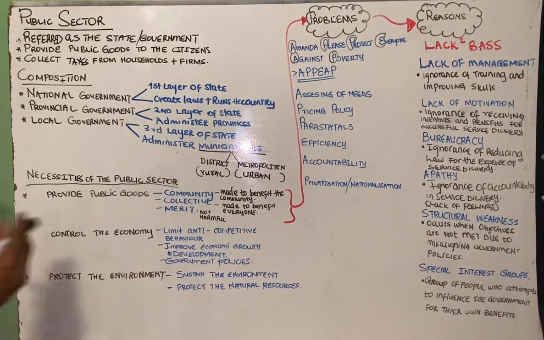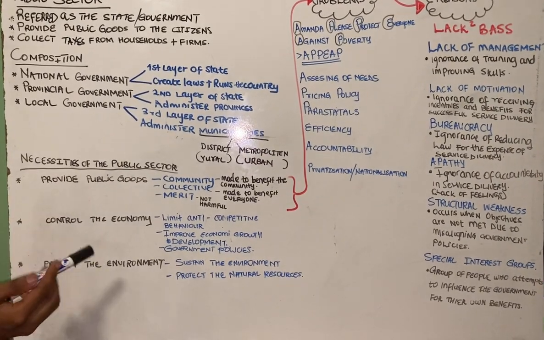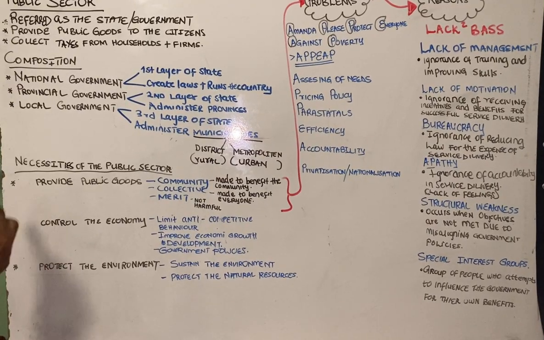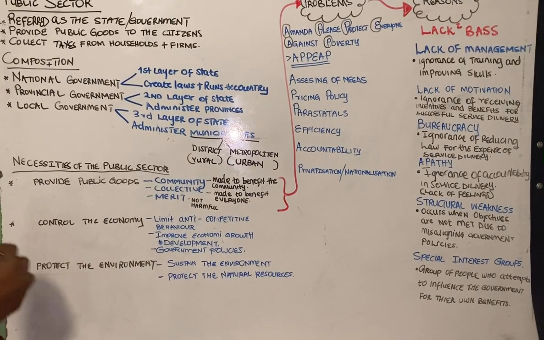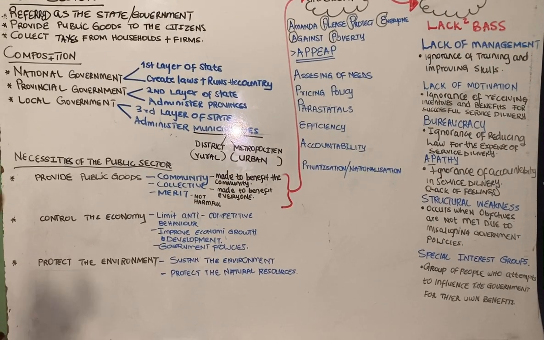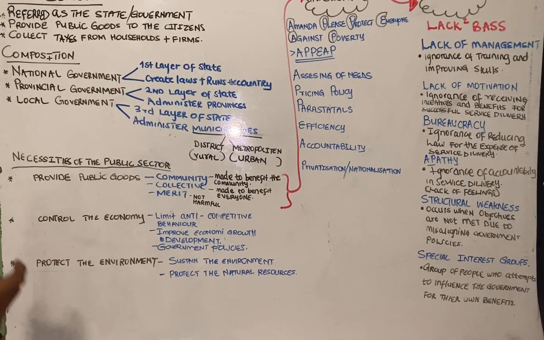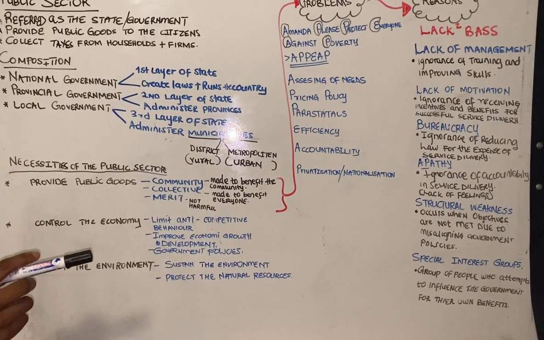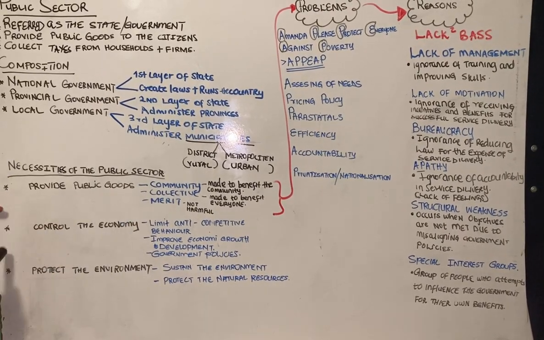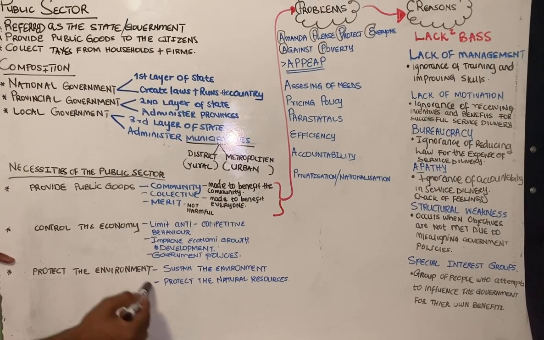So let's move straight to the necessities of the public sector. What do we mean when we are dealing with the necessities of the public sector? When we are talking about the necessities of the public sector, we are talking about the essentials, or the core functions that can help the state, or that can help the government to ensure the national stability. So the first one is the provision of the public goods. The second one is controlling the economy. The third one is the protection of the environment.